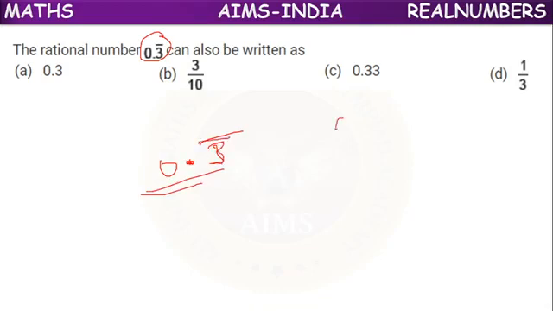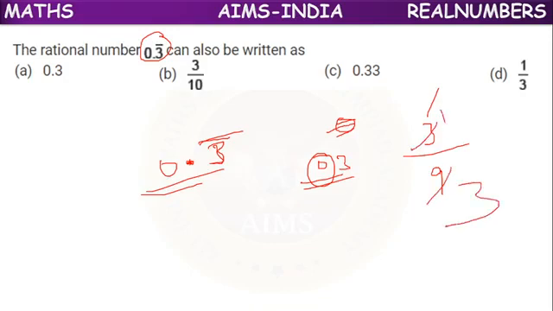How to convert? We have to remove the decimal point and bar. It will become 0.3, but the extreme left 0 doesn't have any value. So we can simply write it as 3. How many digits are repeating? Only 1. So we can keep 1 nine downside. But it is not in the simplest form. 3 1 times 3, 3 3 times 9. Division is possible. So 1 by 3 is the correct answer. Next.